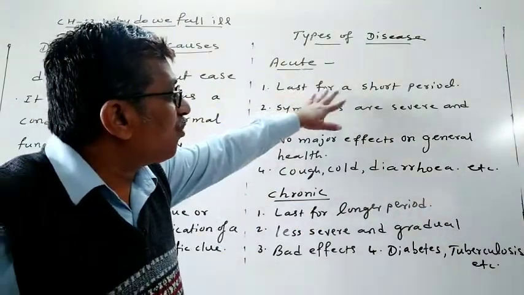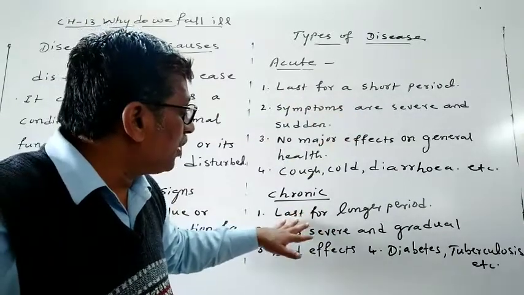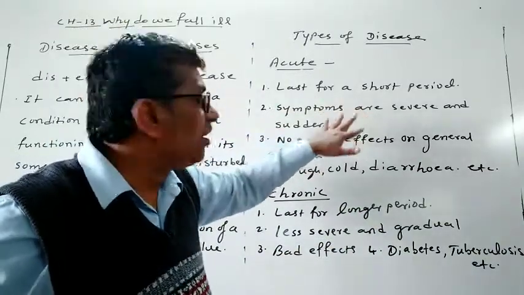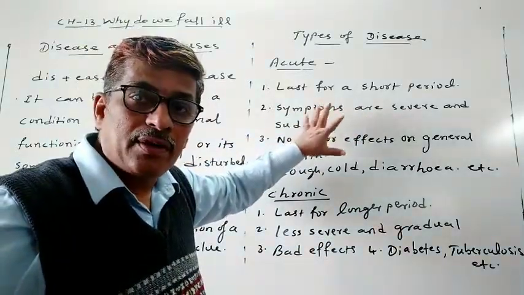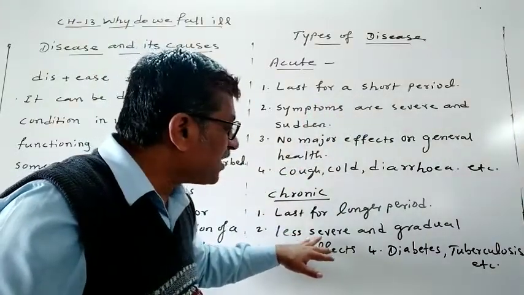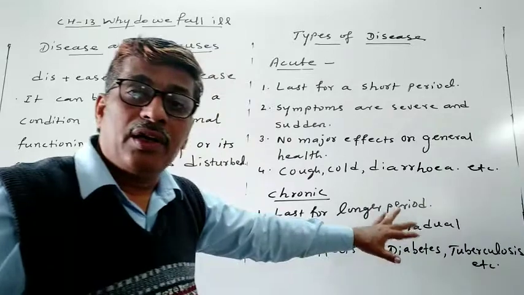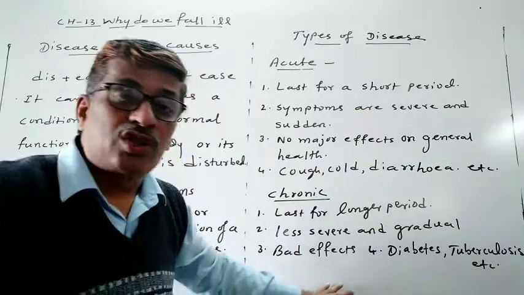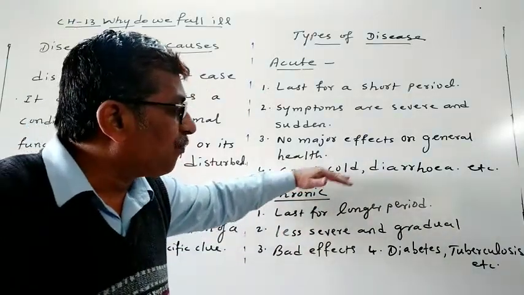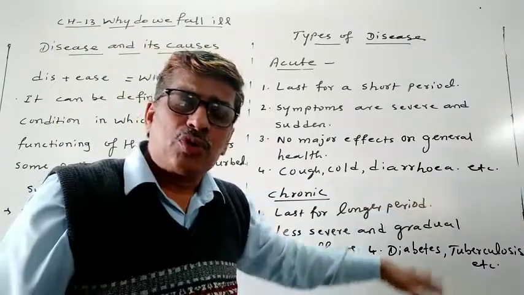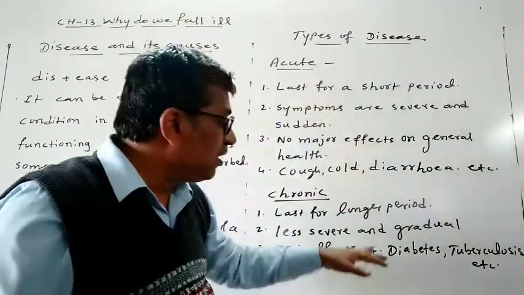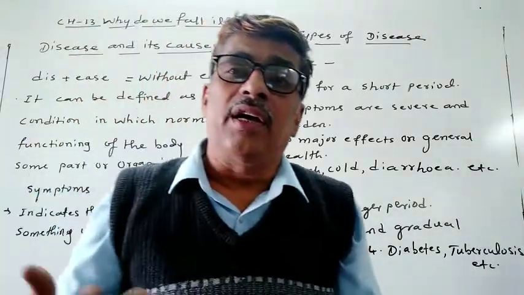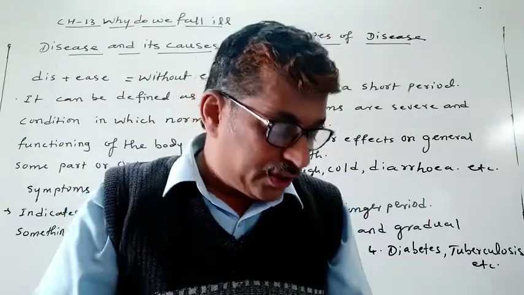Acute diseases last for only a short period of time, and chronic diseases last for a longer period of time. The symptoms of acute diseases are severe as well as sudden. Okay. And here the symptoms are less severe and develop gradually. There are no major effects on general health, but here there are bad effects on general health. Examples: cough, cold, diarrhea, meaning loose motions. These are all examples of acute diseases. But diabetes, tuberculosis, asthma, or elephantiasis are examples of chronic diseases.